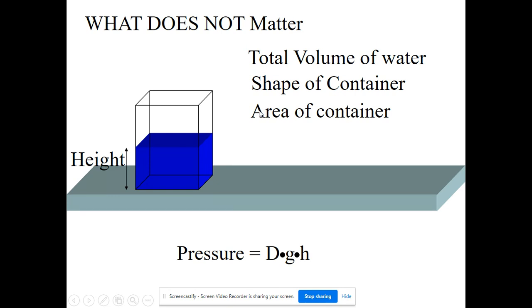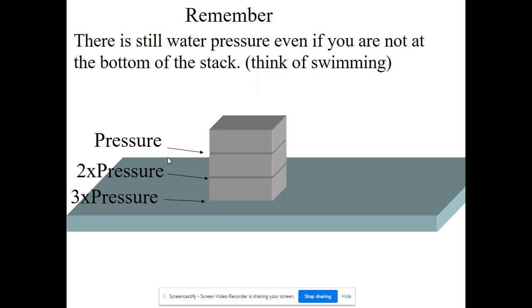So what does not matter is the total amount of fluid in the container. And I have water here, but it really means fluid in general. Could be alcohol, could be mercury, could be air. The shape of the container doesn't matter, and the area of the container doesn't matter. It really just matters your height in the fluid.